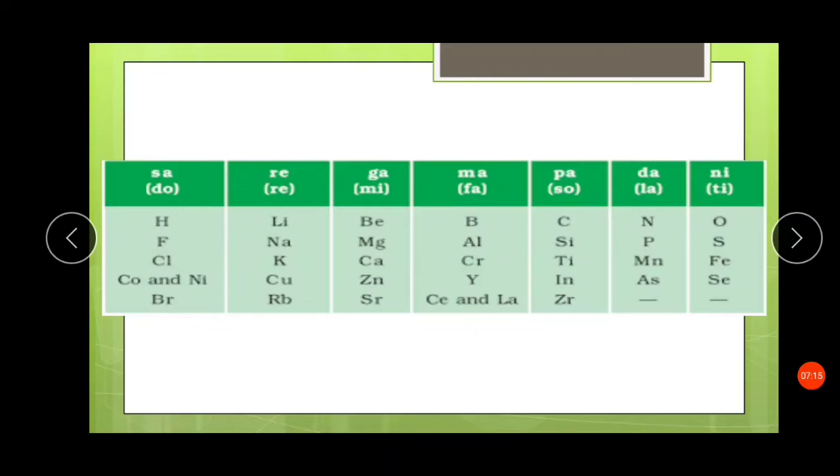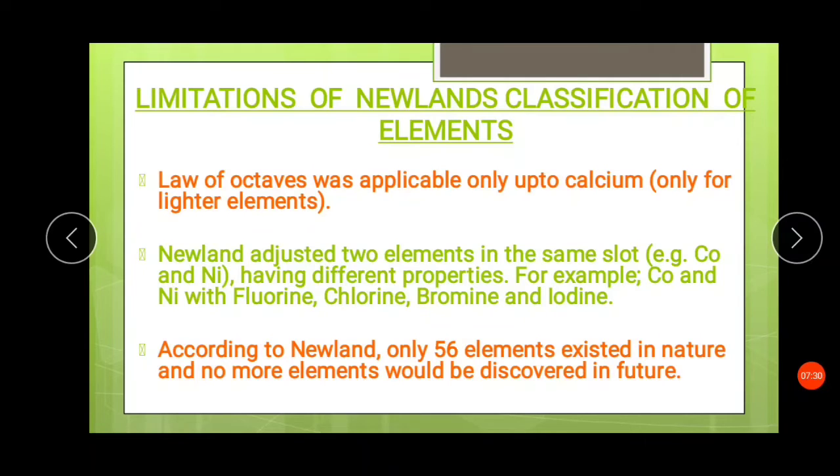Here calcium is, we can find it here, yes, this is calcium, and the law of octaves was applicable only till calcium. Further elements were not following the law of octaves. Newland adjusted two elements in the same slot, for example cobalt and nickel, which have different properties.